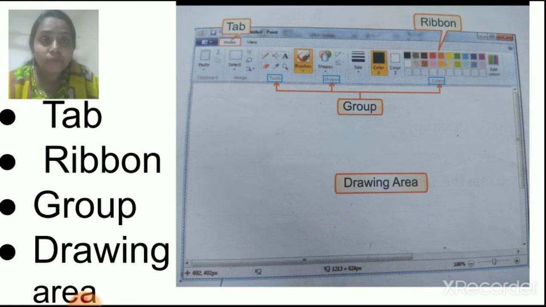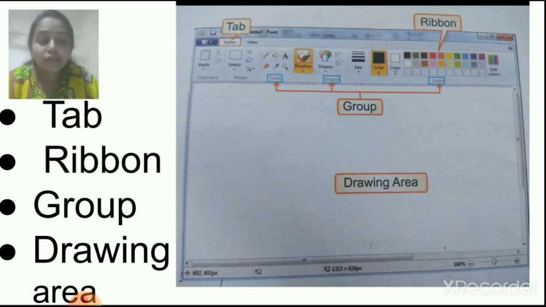You can see the color group also. Many colors are there. Now, the white area, the white blank paper, is called the drawing area. Which area, children? It is the drawing area. On that drawing area, you draw the picture using these different tools.